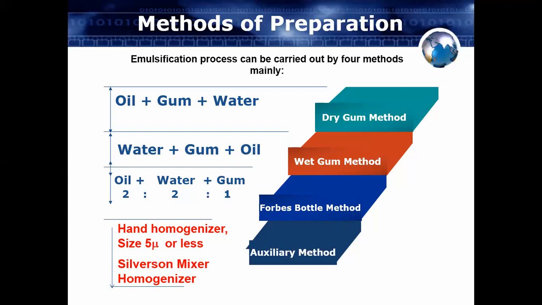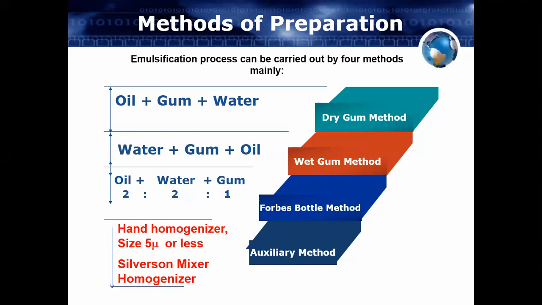In the bottle method, we take all the ingredients at once, oil, gum and water, and we mix it very vigorously by shaking the bottle. So when we use a bottle for mixing all those things, instead of mortar and pestle, we add the gum plus water and oil into any bottle and shake the total mixture. It is called the Forbes bottle method of preparation of the emulsion.